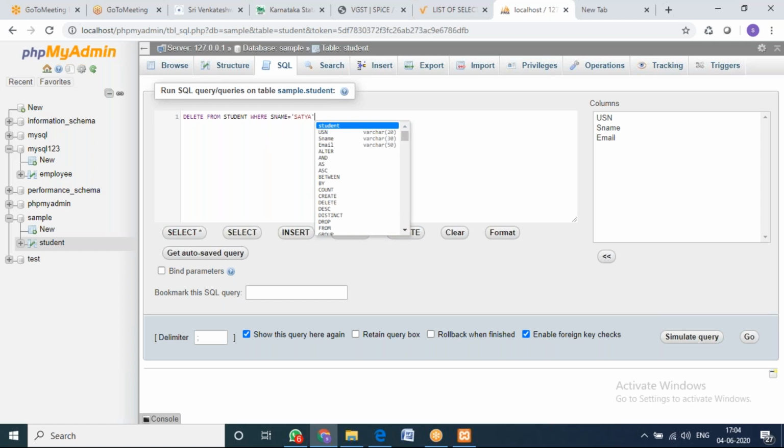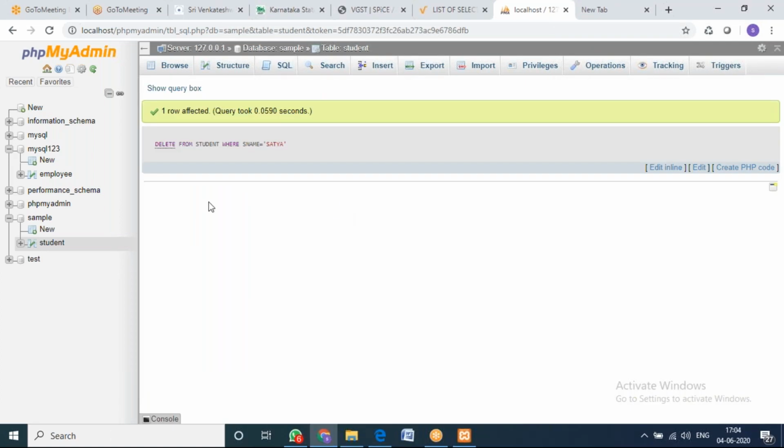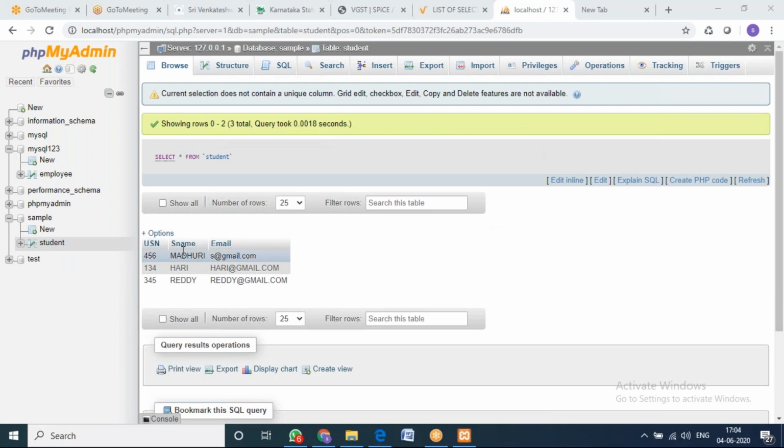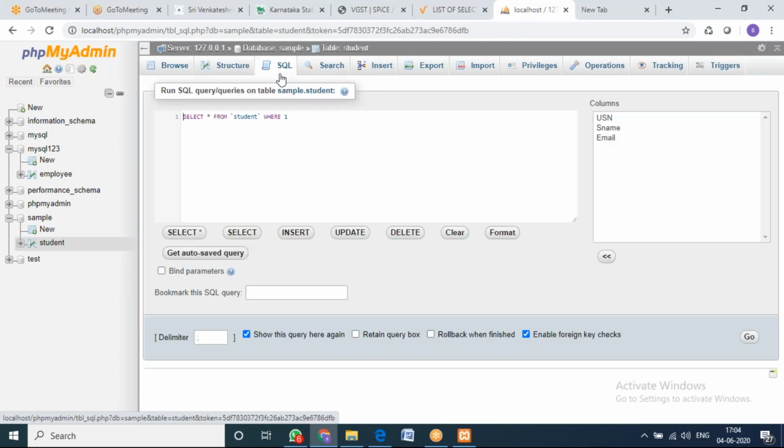I want to delete the row where S name is Satya. Now I'll go ahead and go. One row affected. I'm looking here, and you can see the one more entry with the Satya name has been deleted. So this is how the delete will work.